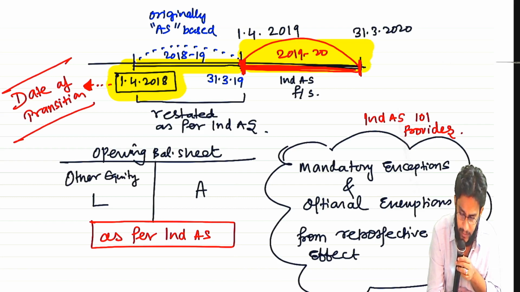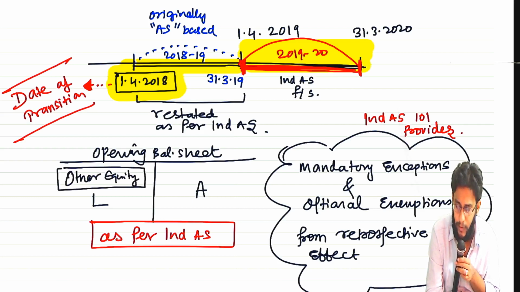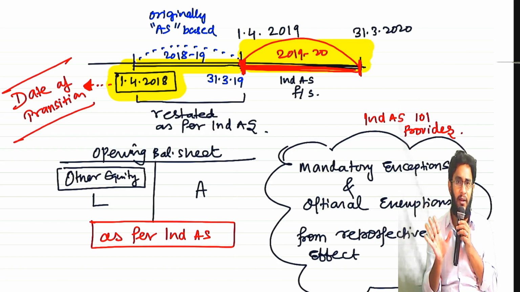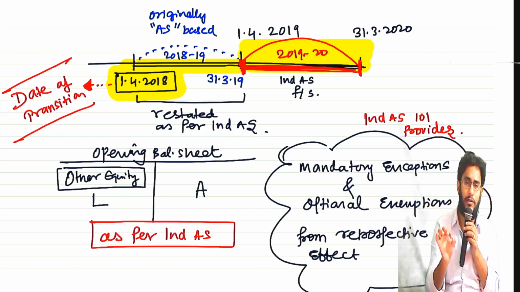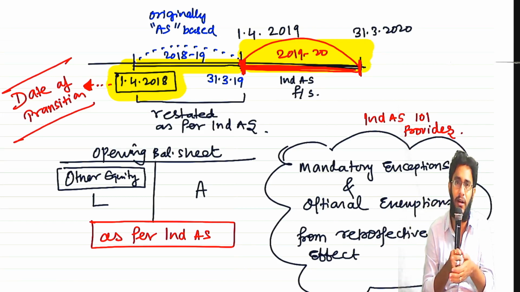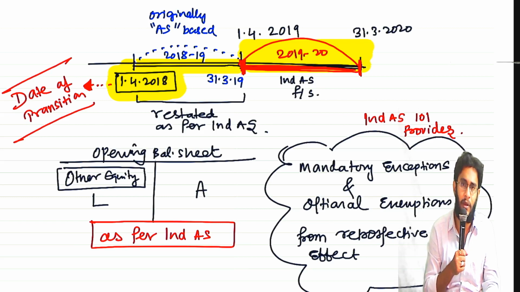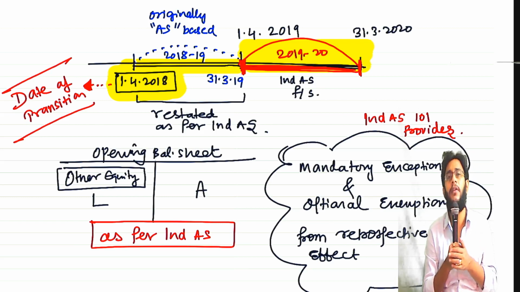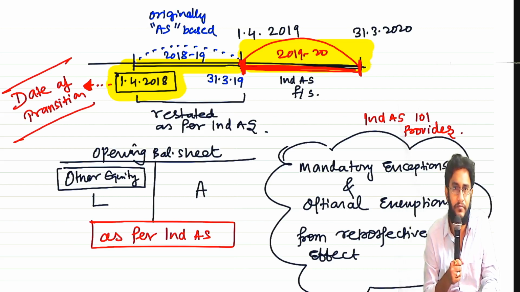Sir, other equity means it's again a broad name. No, other equity, where? Normally it is retained earnings, sir. Sometimes an OCI item is also acceptable. For example, investment you have been measuring at cost since so long. But investment in equity as per this Ind AS has to be measured at fair value. Suppose you selected FVTOCI.